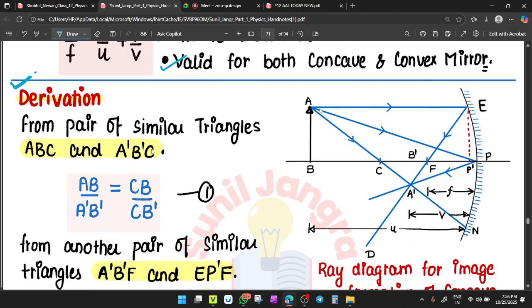Yes, check. First, you have to take an object. Now, the ray coming parallel to the principal axis, after the reflection, passes through the focus. So, like this. Okay, so this one becomes u. The distance of the object becomes u. Clear?